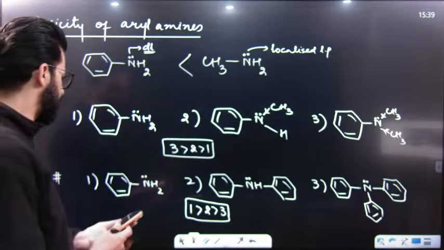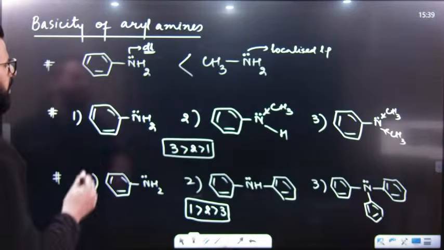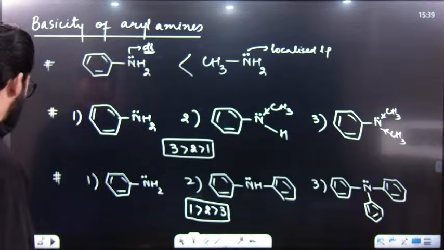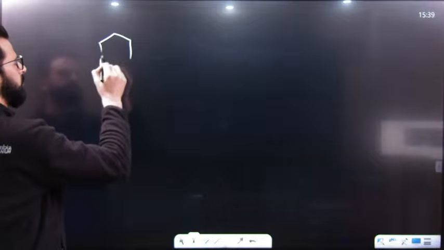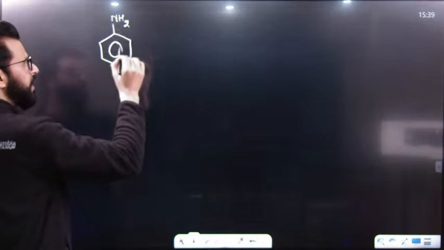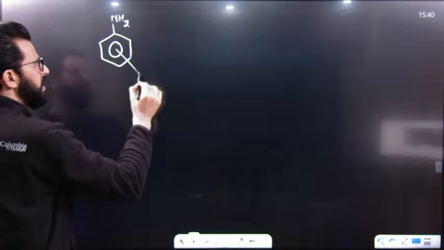Okay, this is clear. After that, dear students, sometimes we have electron donating groups, but not attached to nitrogen, but attached to, say for example, this ring.